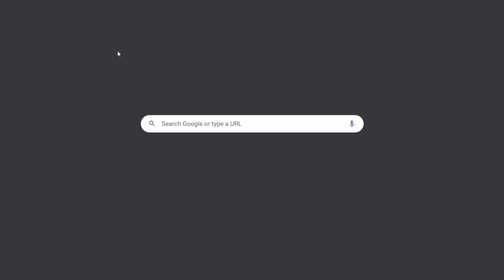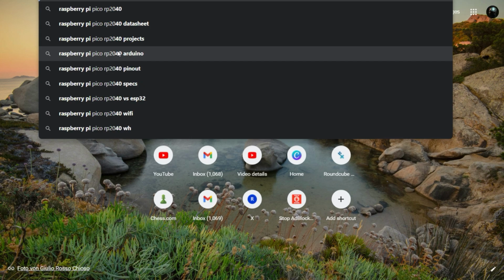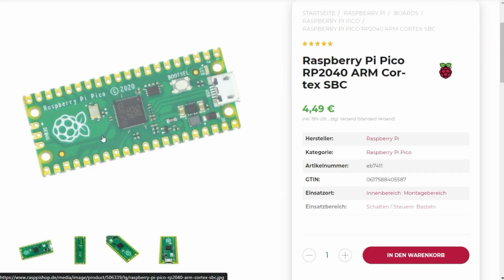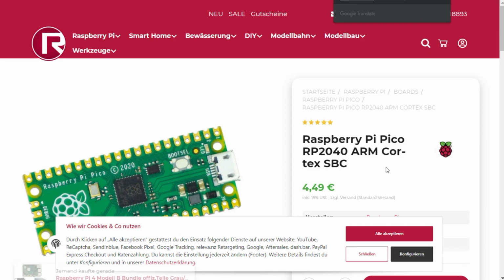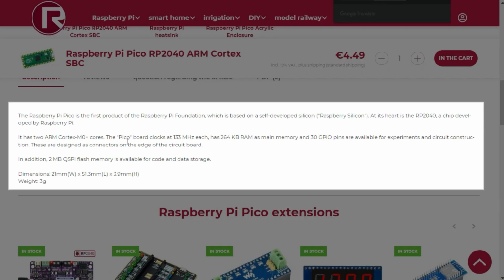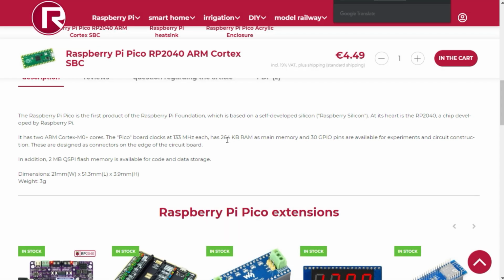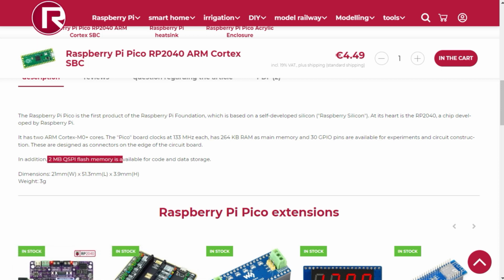So I will go to the internet and search for RP2040. I can clearly see that this is the Raspberry Pi Pico RP2040 ARM Cortex, €5. It has 2 ARM Cortex-M cores. The Pico board clocks at 133 MHz, has 264 KB RAM as main memory, and in addition we get 2 MB flash memory. So the highest memory in this Raspberry Pi Pico is 2 MB.